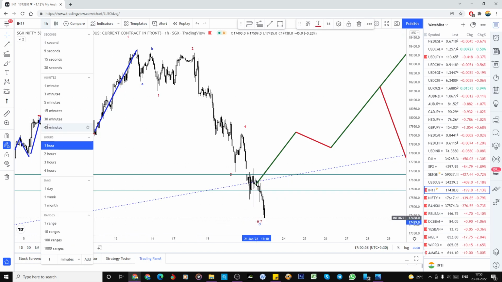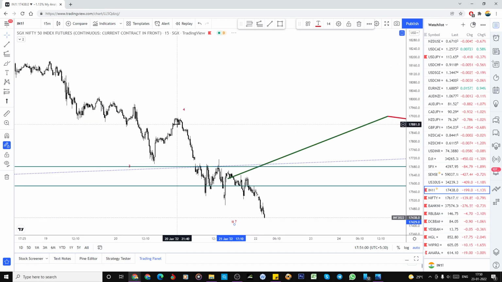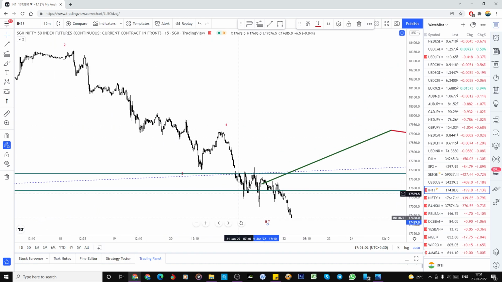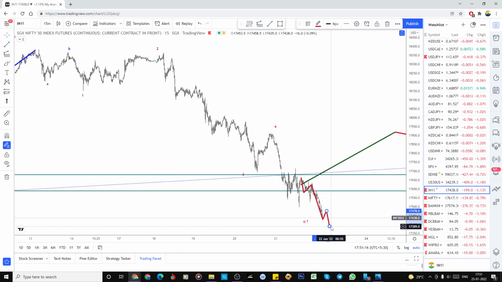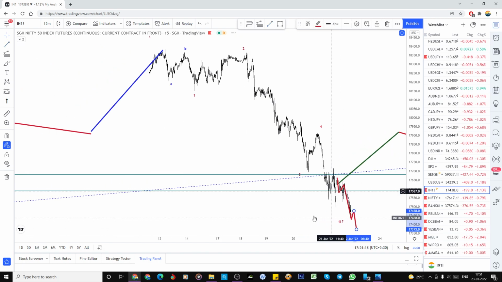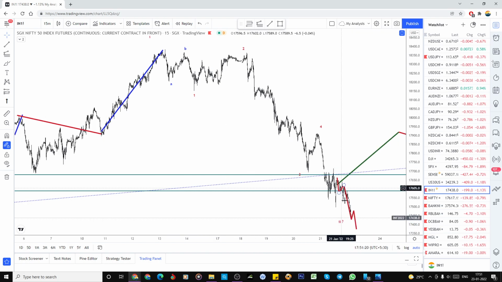If we move into the 15-minute chart, this A has completed, and this could be the B. Now this is the wave 1, this is the wave 2, this is the wave 3. So one more consolidation for the fourth and fifth. The 17,350 zone is also possible to complete this five-wave diagonal structure here.